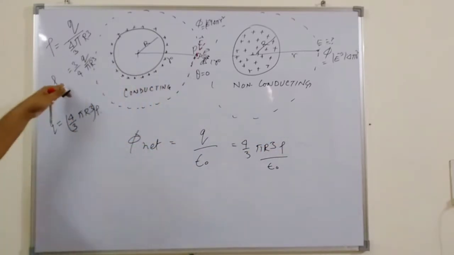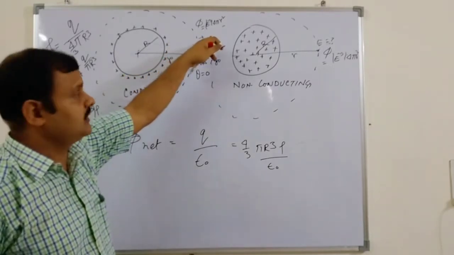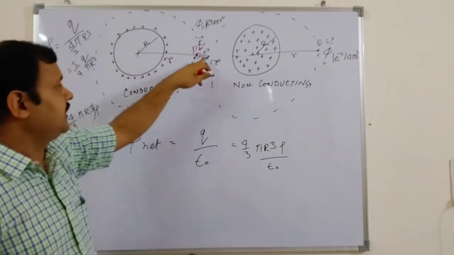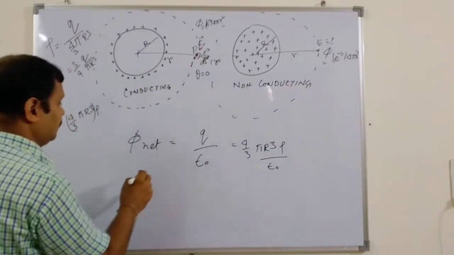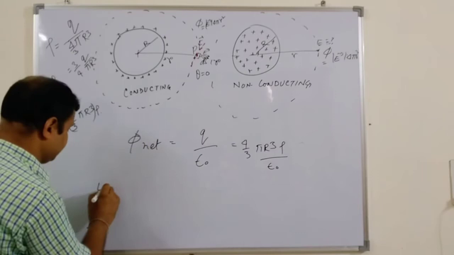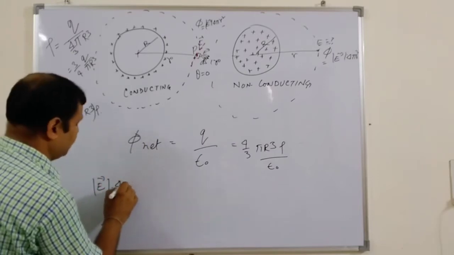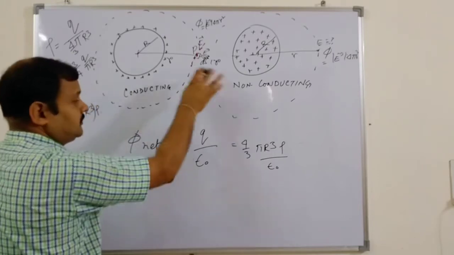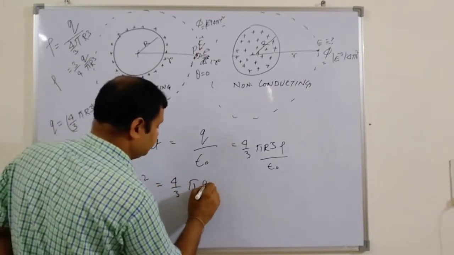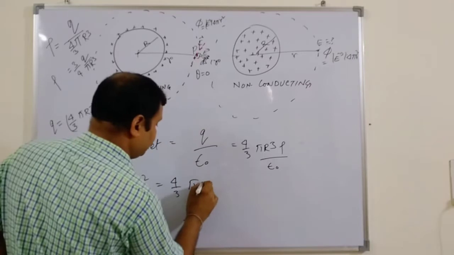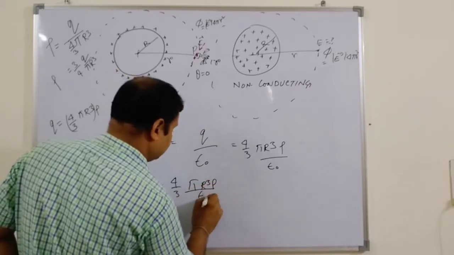Now we have to look at both cases. The electrical flux, considering the area vector and the field, is the same in both. So we get mod of E times 4 pi R squared, at a distance of R outside of this body, equal to 4/3 pi R cubed rho by epsilon naught.